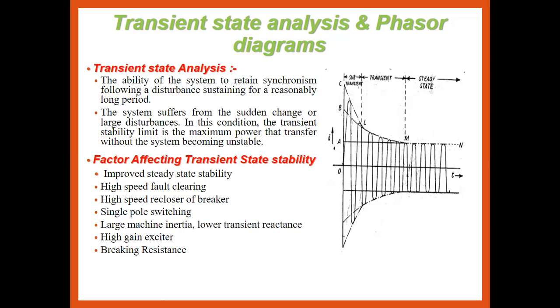Low transient reactance also improves transient stability. A high gain exciter, if you increase the excitation, again increases the transient stability, and so does the braking resistance.